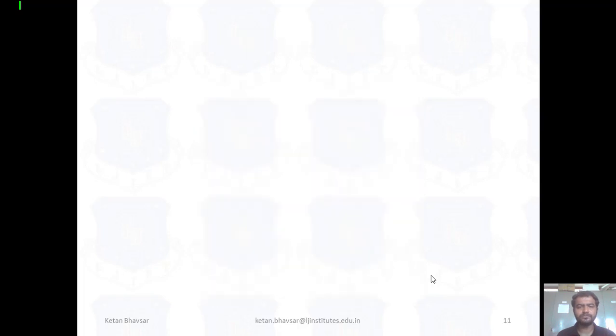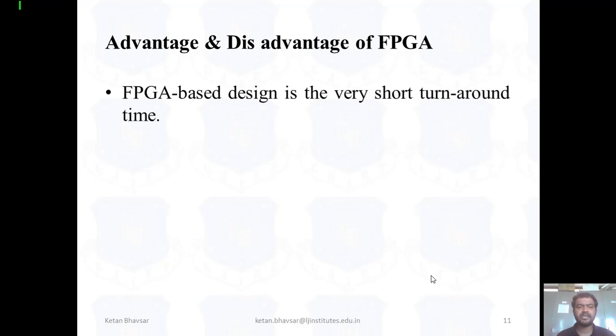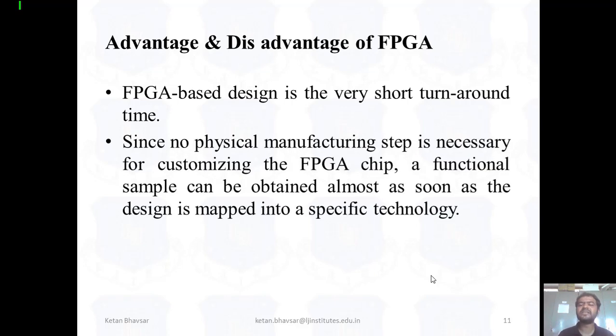Now, the advantages and disadvantages of FPGA. FPGA based design has a very short turnaround time, since no physical manufacturing step is necessary to customize the FPGA chip. When you're talking about an FPGA, it is generally a general purpose board. Fine, you can perform any task with the help of the FPGA chip. But when you design a customized chip, like the microcontrollers you already learned, AVR, 8051, PIC, they are all customized boards. Fine, so it is a very costly solution when you design a specific chip.